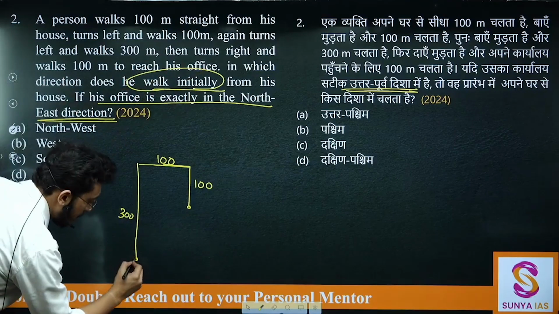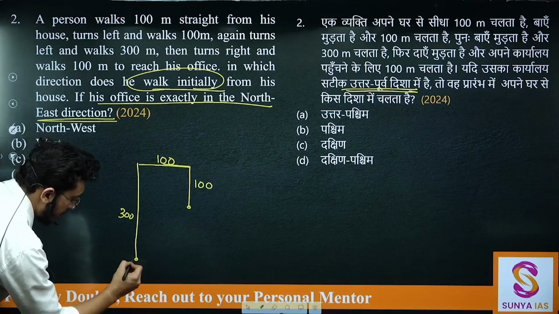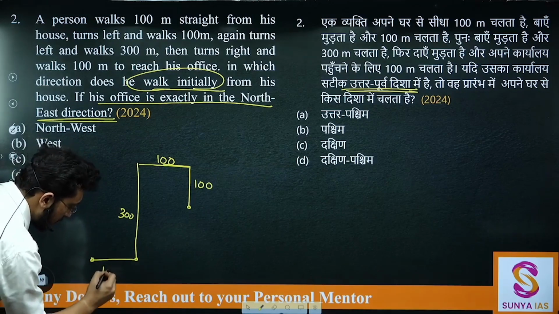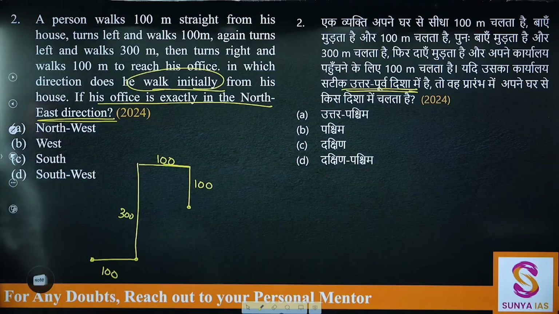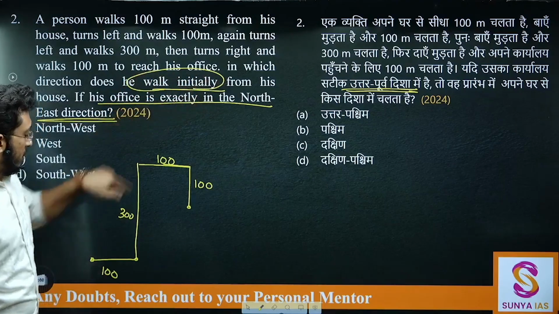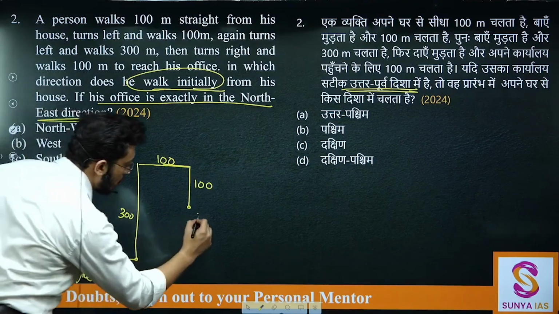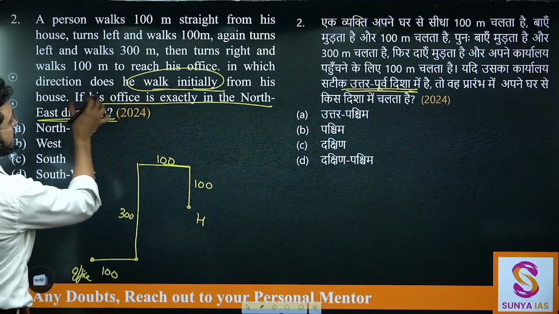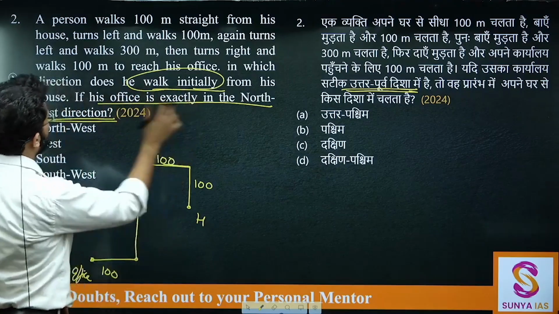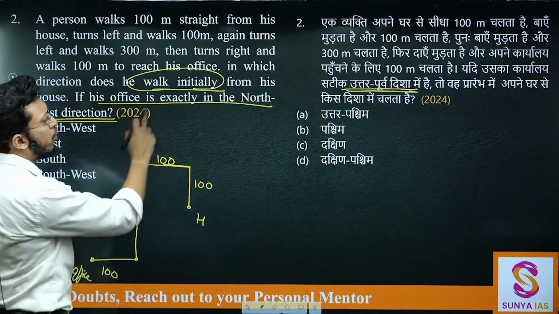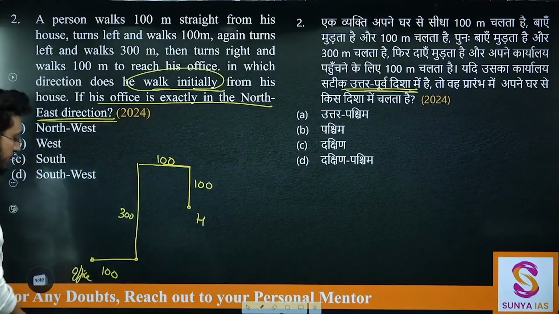So from here he turns right, and if he is turning right, he will start walking here, and this is 100 meters. This is his office. This is his home. It is given that in which direction does he walk initially from his house if the office is exactly in the northeast direction.